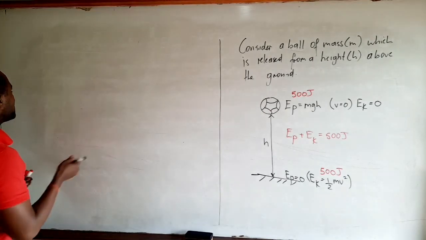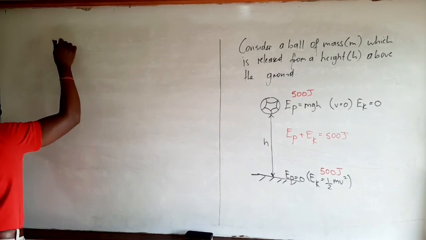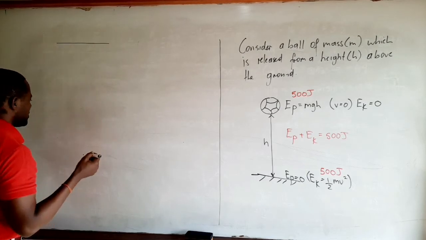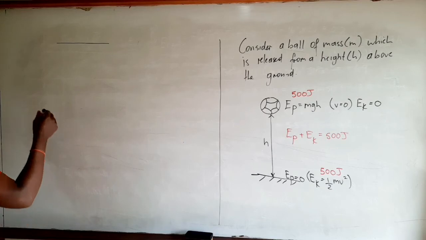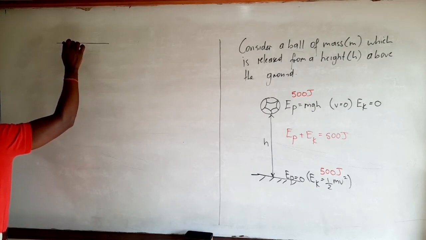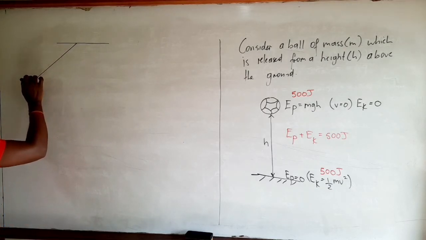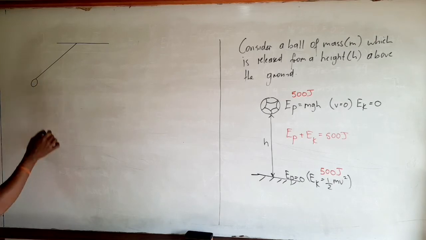Right, so let's say we have a simple pendulum, which of course is just a metal bob attached to a piece of string, right? So this is a simple pendulum.